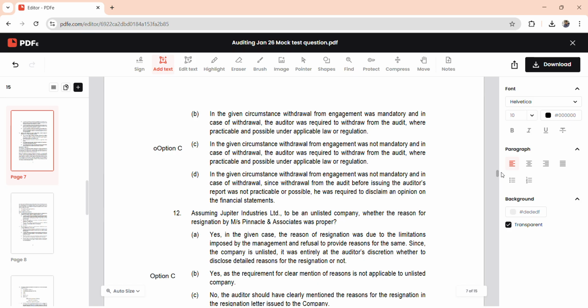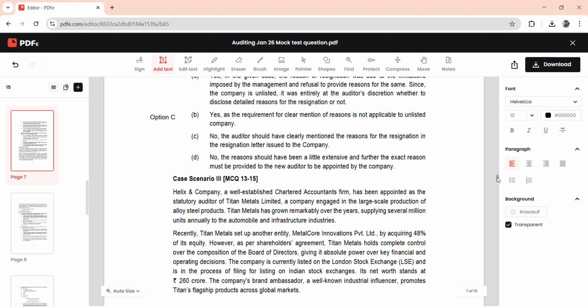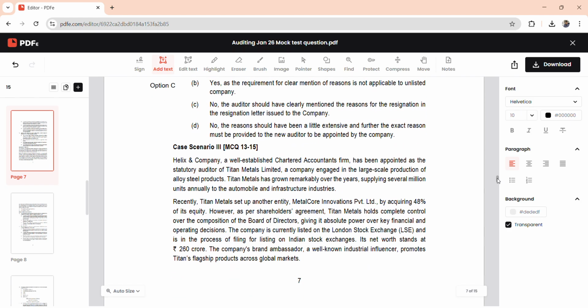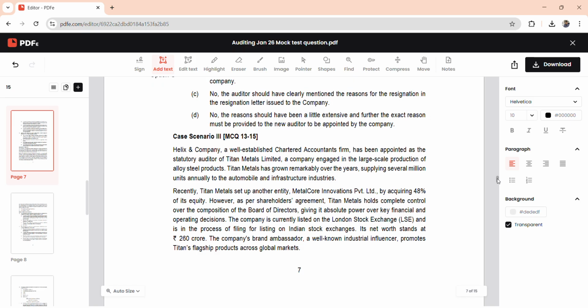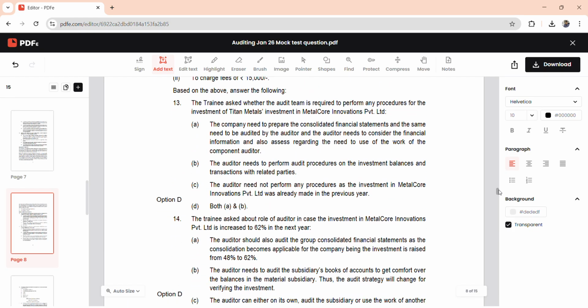So let's quickly check out the last case scenario in your current mock. Elix and Company, a well-established firm, has been appointed as auditor of Titan Metals Limited. Titan Metals is another entity, with Metalco Innovations Limited acquiring 48%. The company is currently listed and the net worth is 260 crores. In this case, the various questions you have to answer: the first one asks whether the audit team is required to perform any procedures. The correct answer is the auditor need not